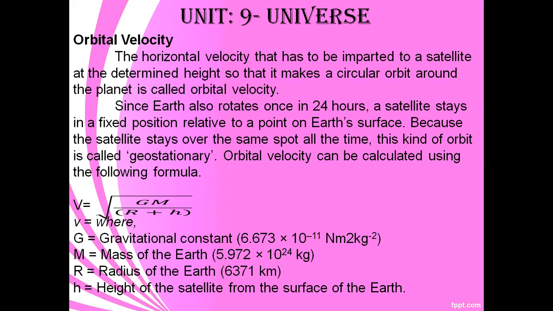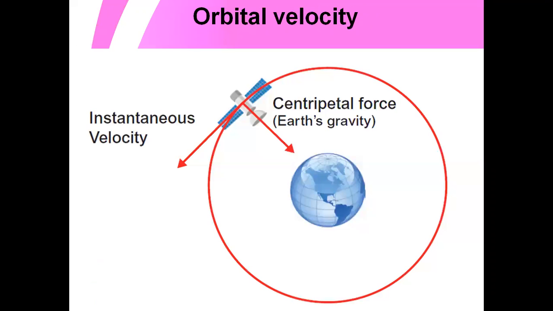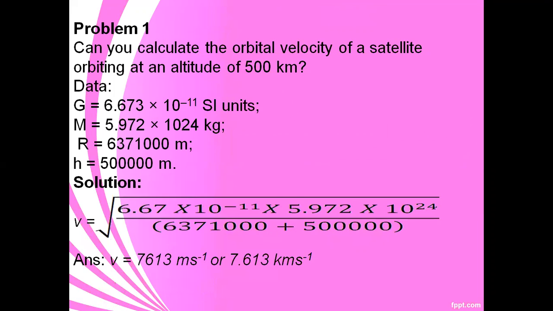Here is a sum of the problem. Can you calculate the orbital velocity of a satellite orbiting at an altitude of 500 kilometers? So h equals 500 kilometers. We all know GM and r. It is converted into meters, that is 5 lakh meters. So all of it is converted into meters.